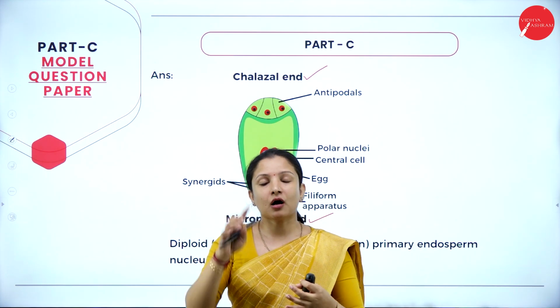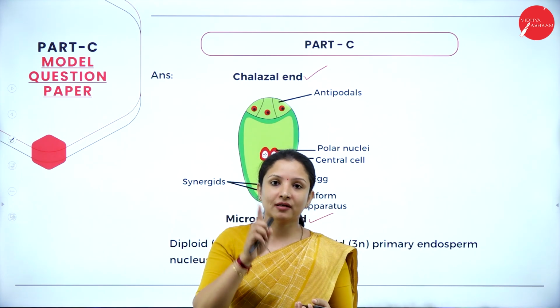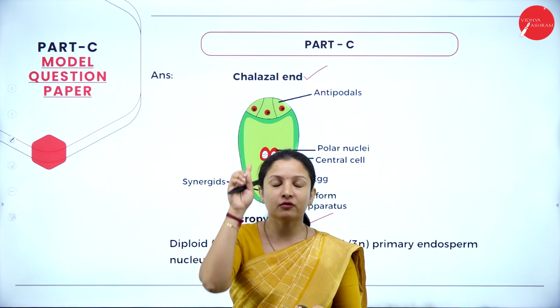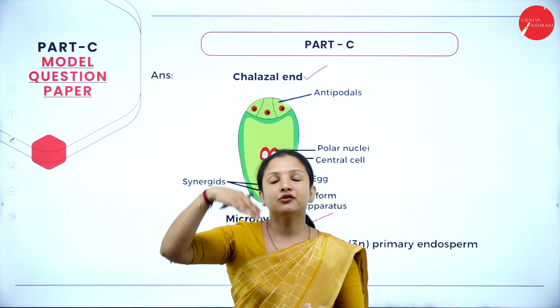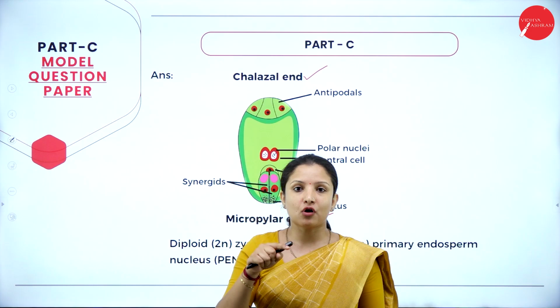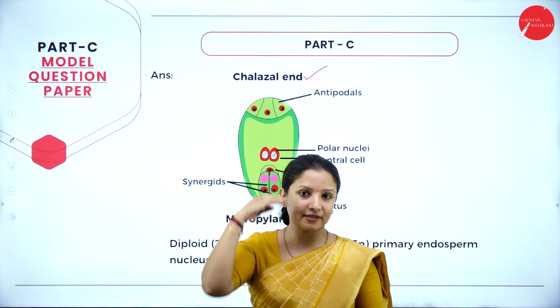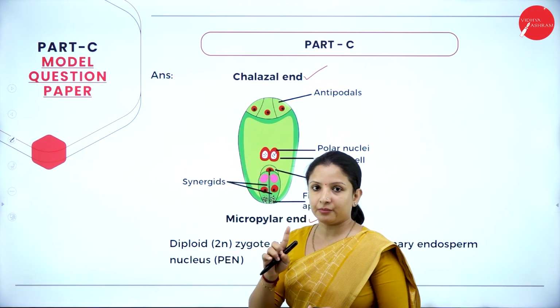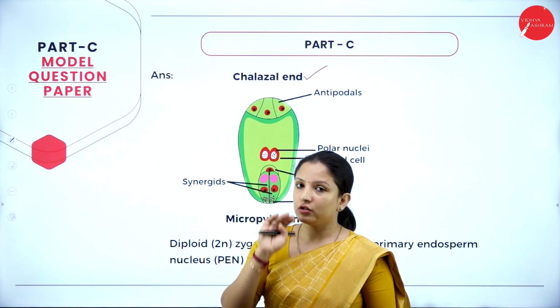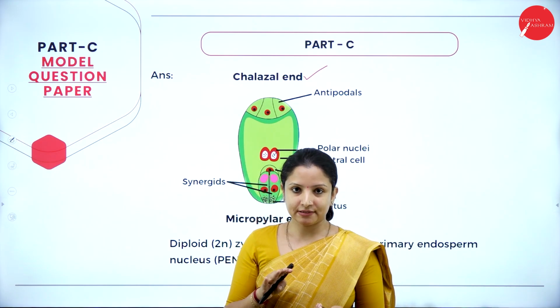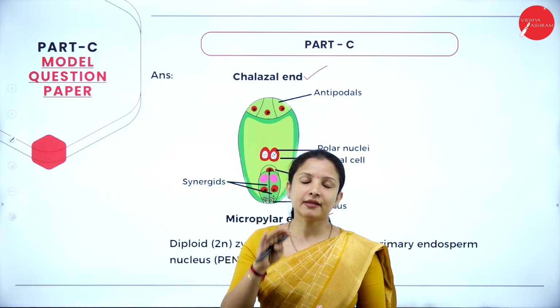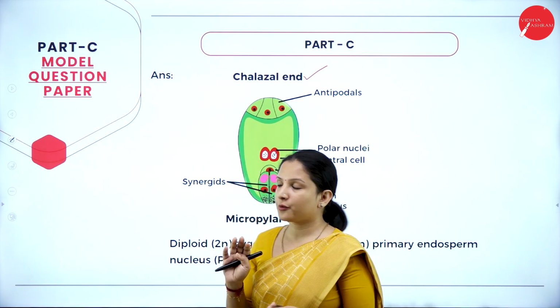Any way you draw it, always remember, if you mention the micropylar end towards the top, then you have to draw the synergids and the egg apparatus at the top. So you have to always remember antipodals are present always towards the chalazal end, and the synergids and the egg cell are present towards the micropylar end.